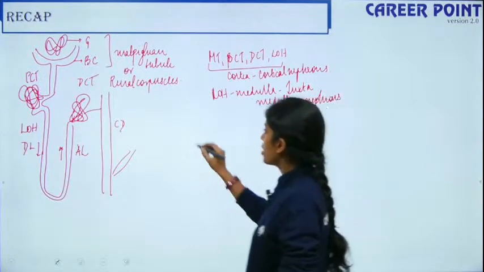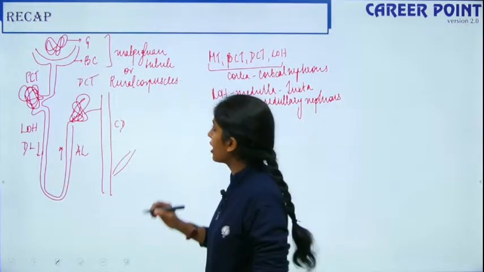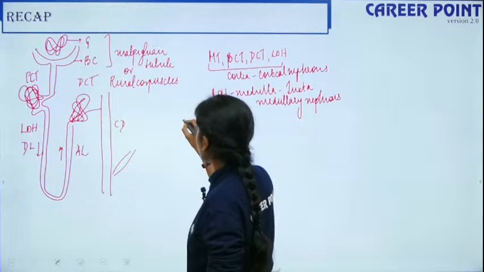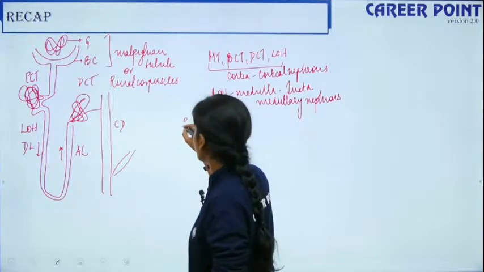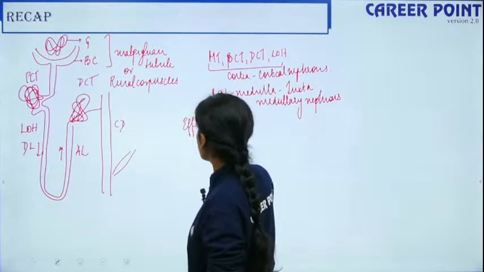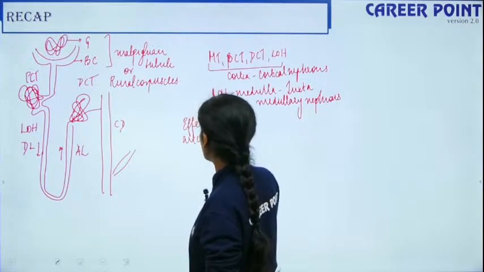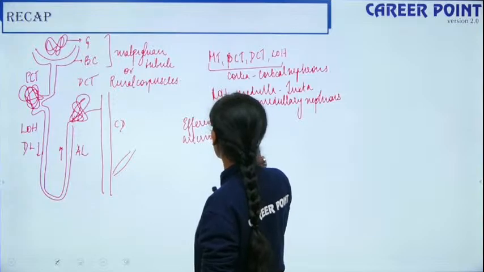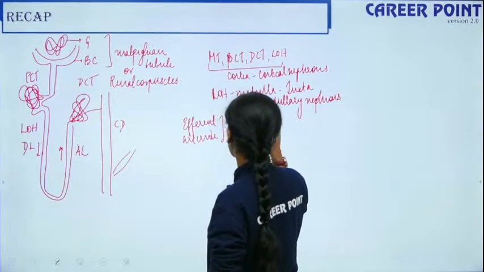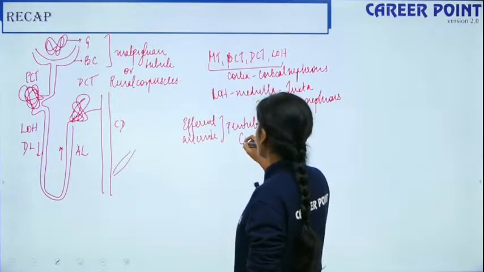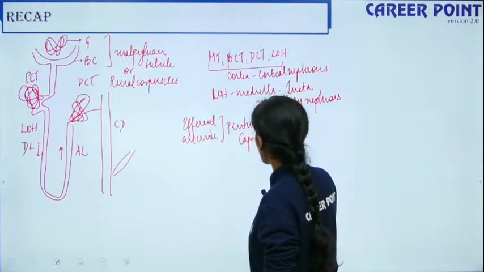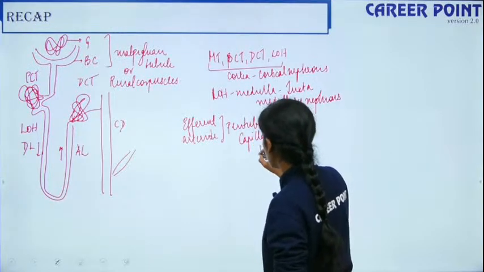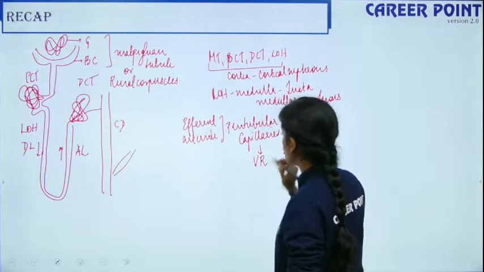Then we read what is known as the peritubular network. The efferent arteriole surrounds the network of renal tubules with what is known as peritubular capillaries. These peritubular capillaries form a minute U-shaped vessel called the vasa recta, which is parallel to your loop of Henle.